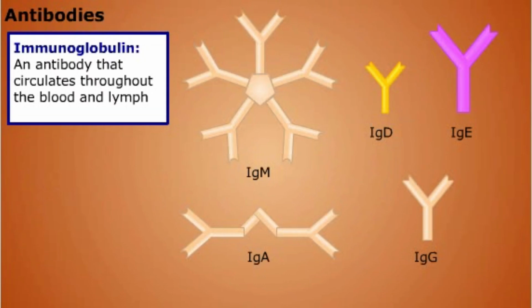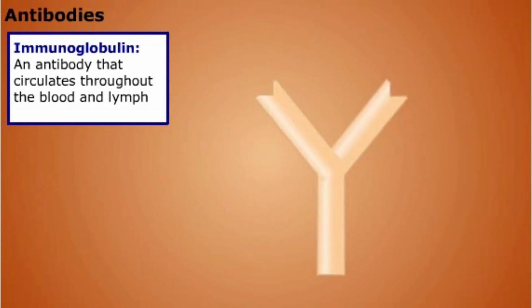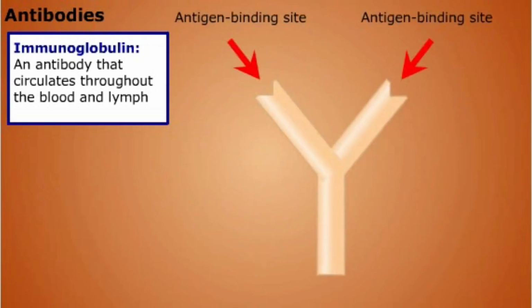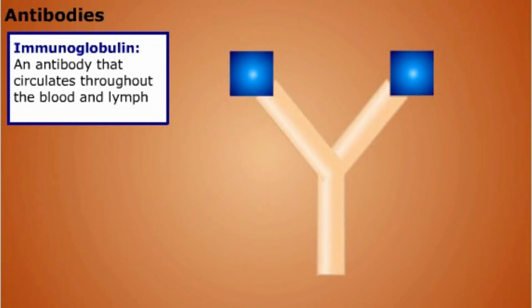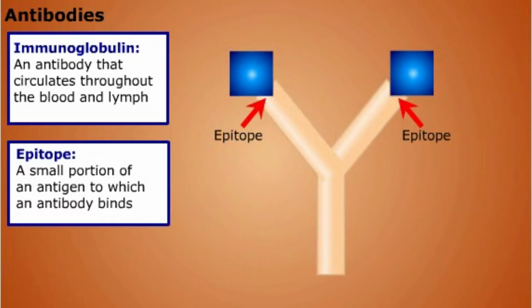Antibodies that circulate throughout the blood and lymph are called immunoglobulins. 5 types of immunoglobulins have been identified, each with a particular role. Each antibody has at least 2 antigen-binding sites. An antigen-binding site is specific to only a small portion of the antigen, called an epitope.